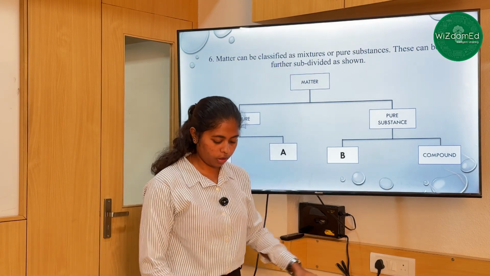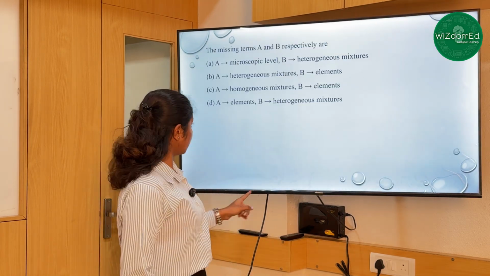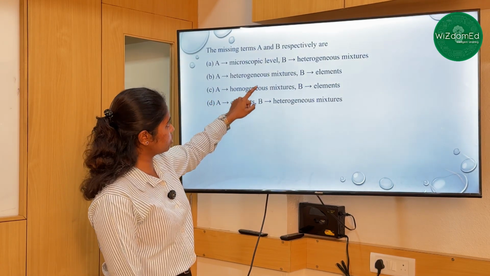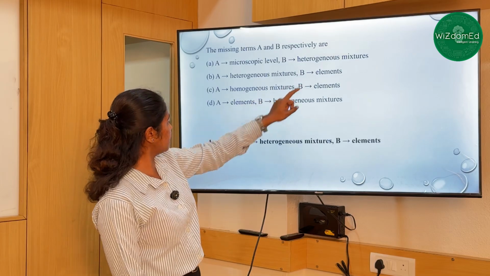And then we have compound. So the right answer for this question is option B: A is heterogeneous mixture, and B is elements.